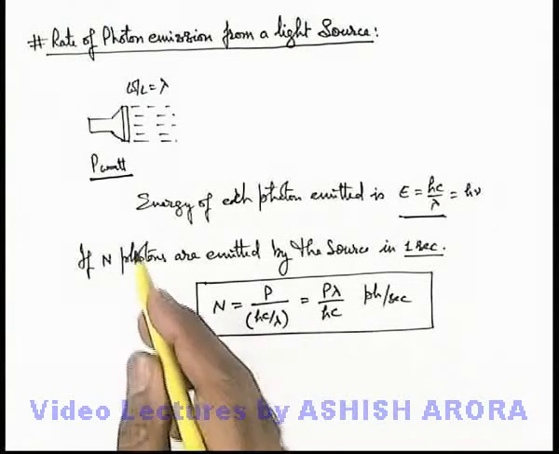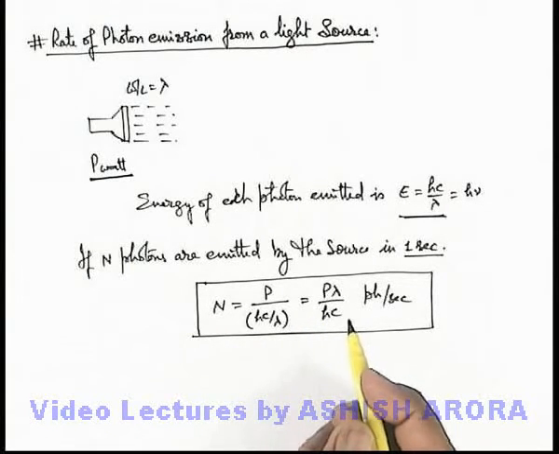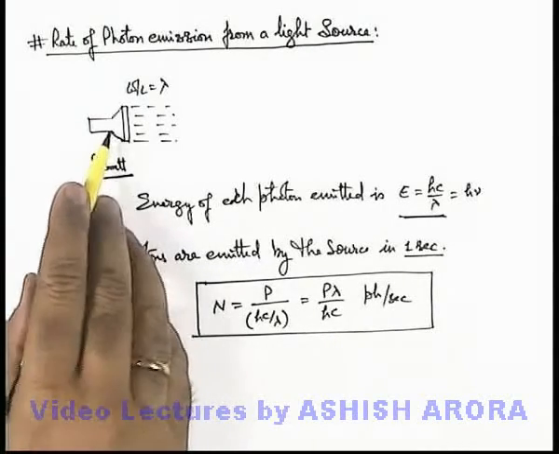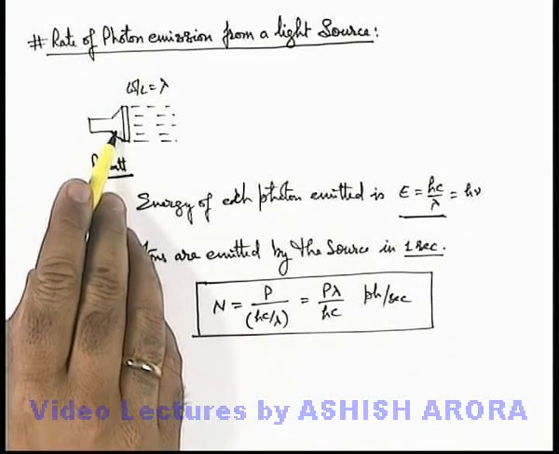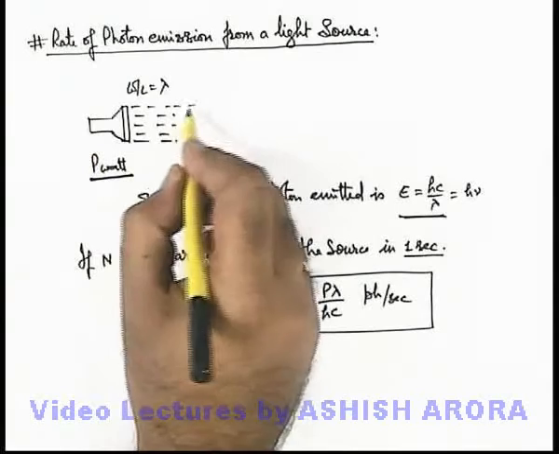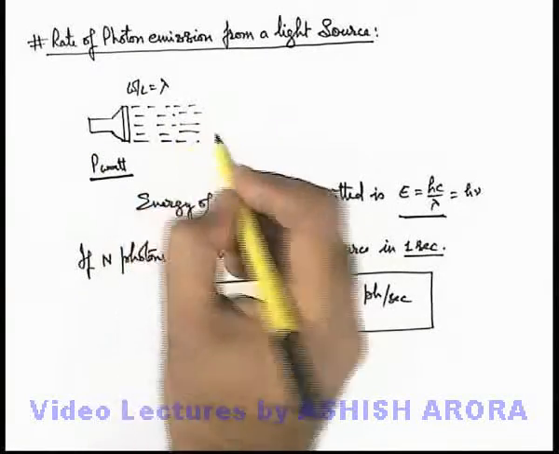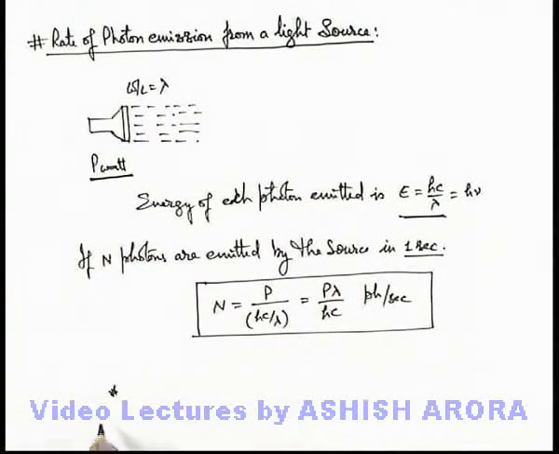The only difference in various types of sources is the directivity. Like in this situation of a torch, we have considered all the photons are emitted only in one direction. If there is a point isotropic source, then we know that light is emitted in all directions uniformly. So in this situation, it will emit photons in all directions in the three-dimensional surrounding of the source.